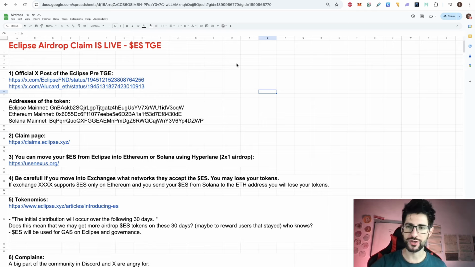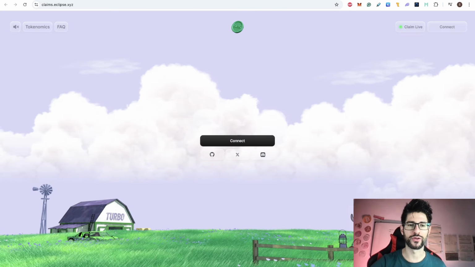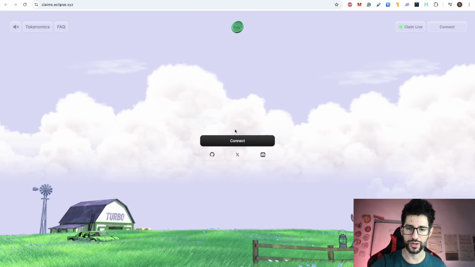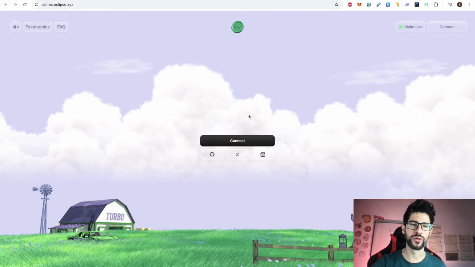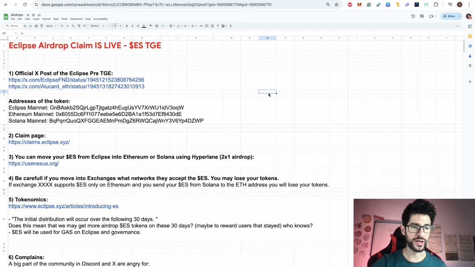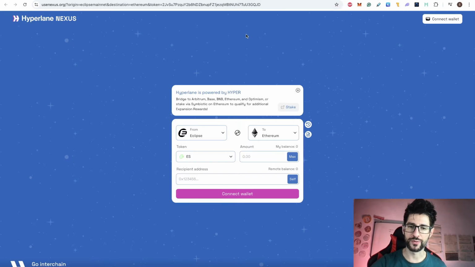So the claim page is the same one that you used for the checker. So you just need to go here, connect your wallet and you will be able to claim your airdrop. And after you do that, if you want, you can use the Hyperlane bridge to move your ES token into Ethereum or Solana. So this is a 2-for-1 airdrop in that case.